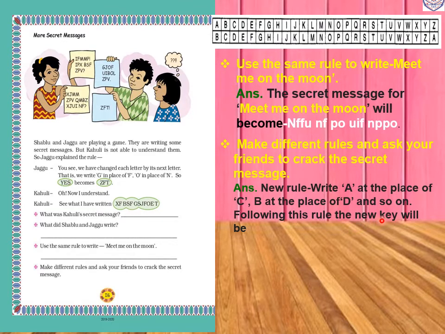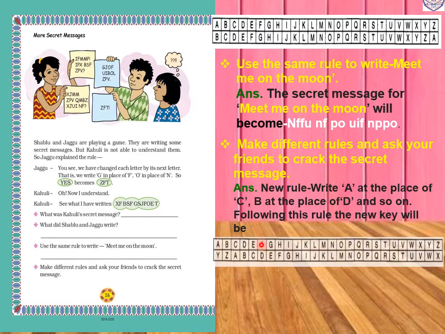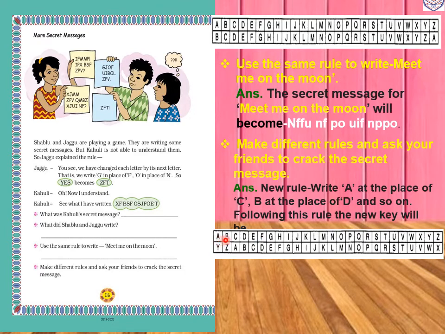Following this rule, the new key will be made in this way. So first A at the place of C. Instead of C we will write A, instead of D we will write B, instead of E we will write C. This way it will move on. So instead of Z we will write X, instead of A we will write Y, and instead of B we will write Z.